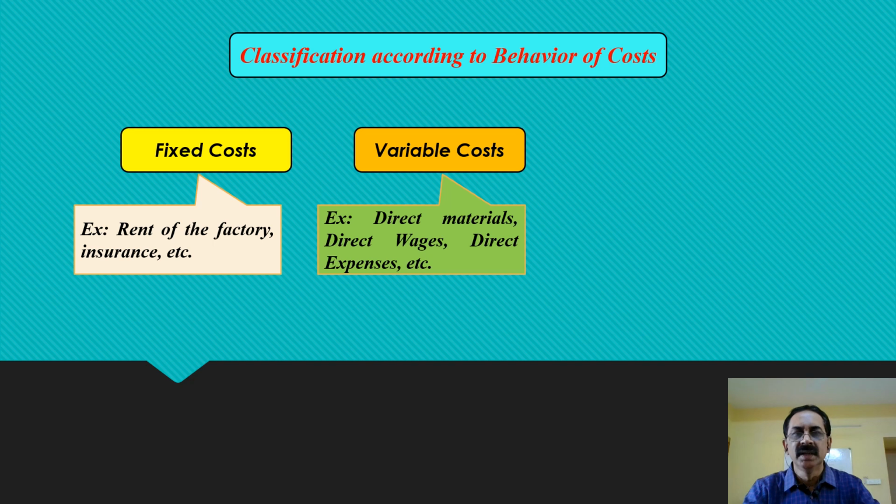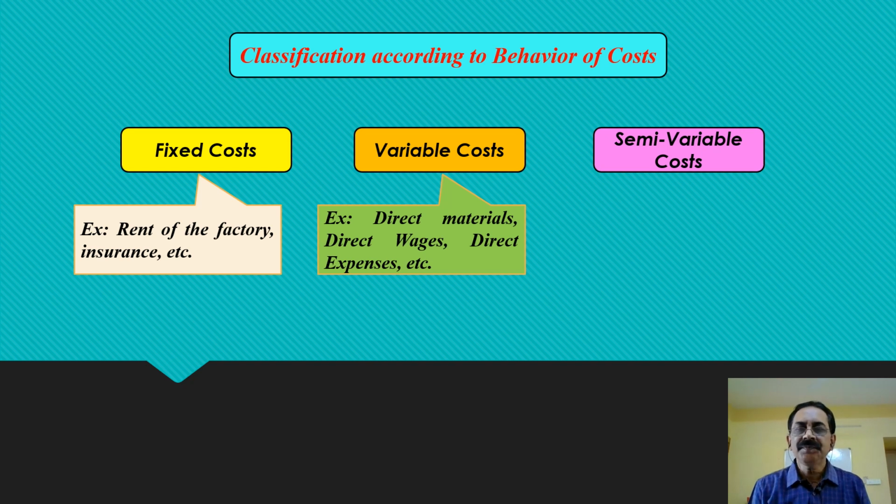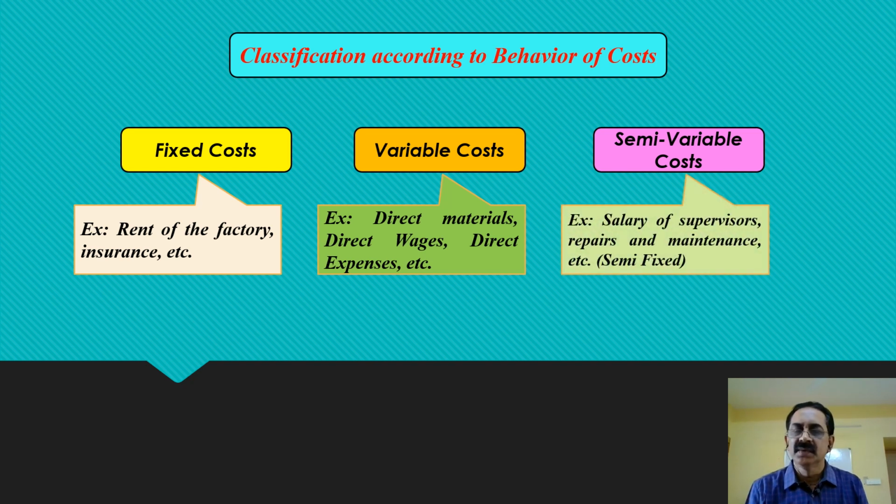That is called variable. It is directly proportional to the output or particular service rendered. So all direct material, direct wages, direct expenses are part of the variable costs. There is one more classification. We can often find in big industries semi-variable costs. Here, the costs are fixed to some extent of activity or time and they change once the level of activity changes. For example, salary of supervisors.